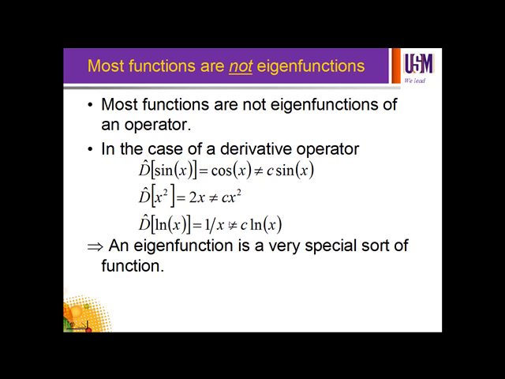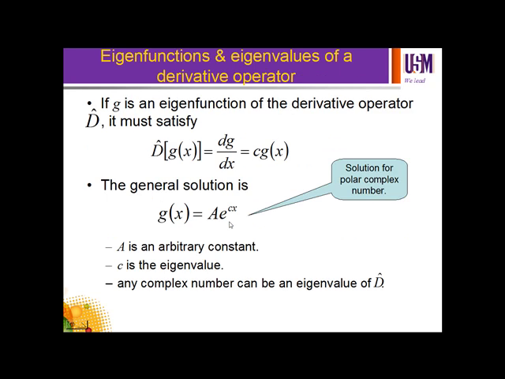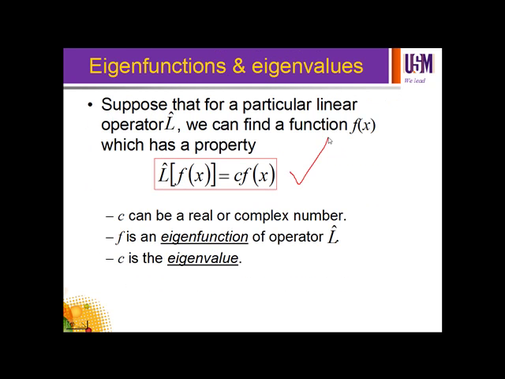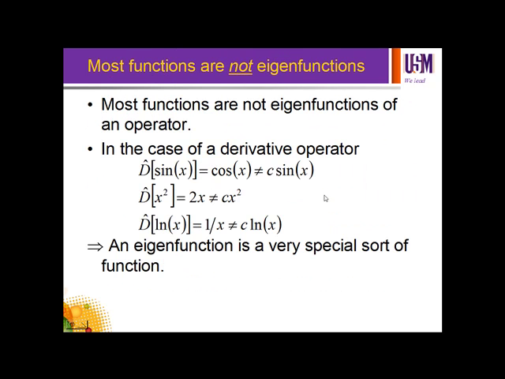Remember that the function which satisfies this condition for a derivative operator is what we call an eigenfunction. If it does not fulfill these criteria, the function cannot be called an eigenfunction. So that's why most functions are not eigenfunctions of an operator.